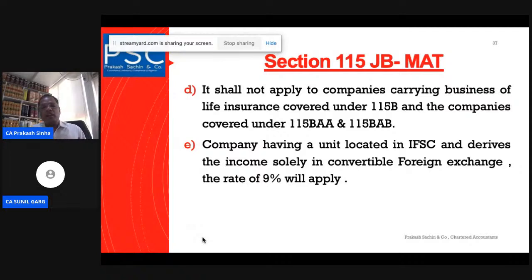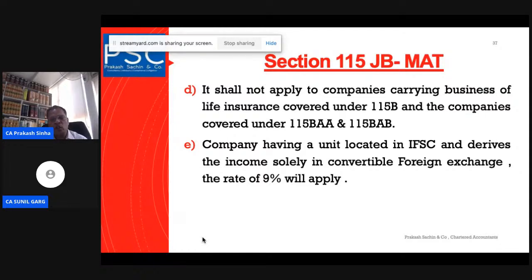As we have discussed, it shall not apply to the companies carrying on business of life insurance, and those companies which are covered under the newly inserted Sections 115BAA and 115BAB, where the special rate has come for the company. So these are the special categories of company to which the MAT will not apply.